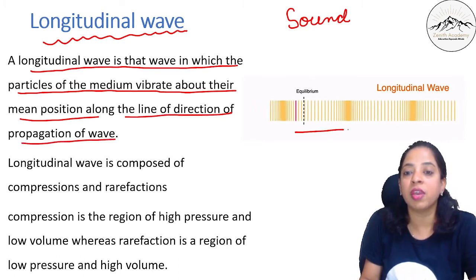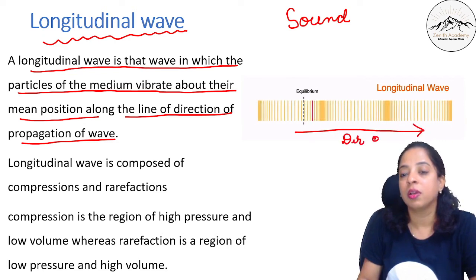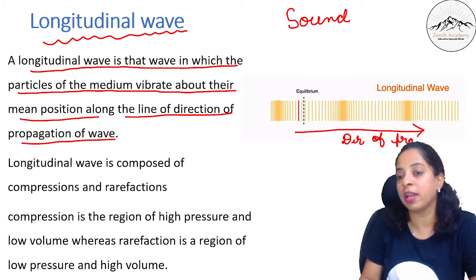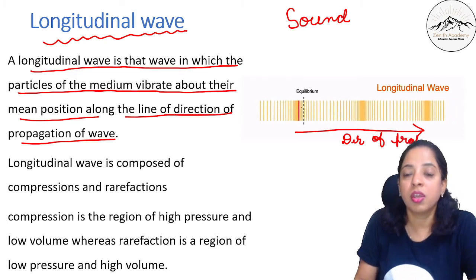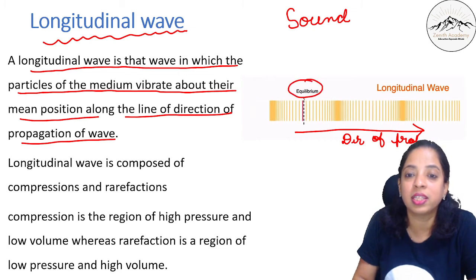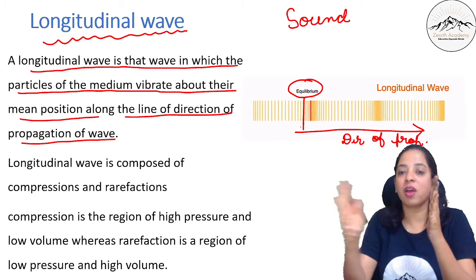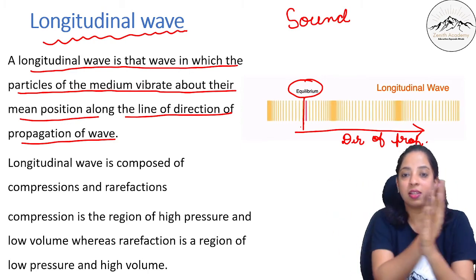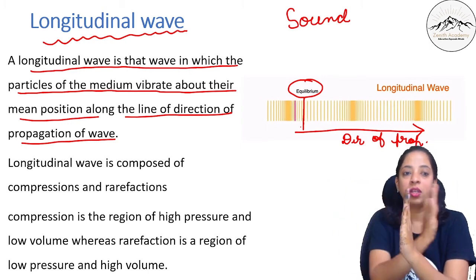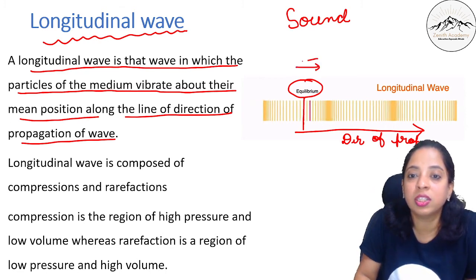Now you see here the wave is traveling like this. So this is the direction of propagation. This is the direction of travel or direction of propagation. So if I take this equilibrium, can you see this equilibrium? If I take this mean position, can you see this pink line? It is traveling, it is going like this and this, okay, around the equilibrium. So it is vibrating in this direction only, this or this.